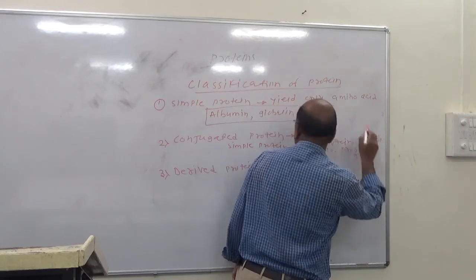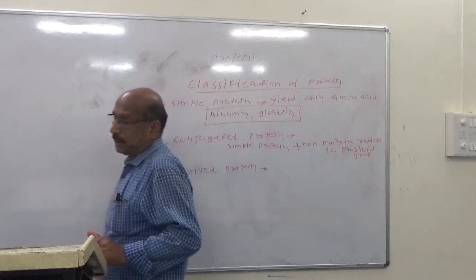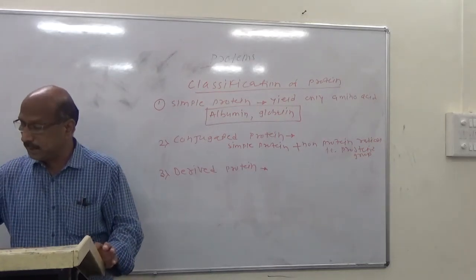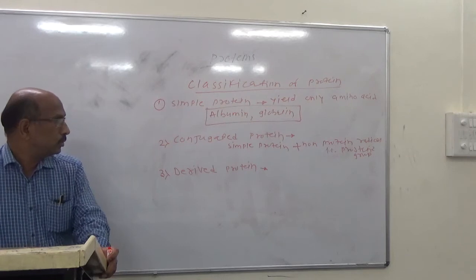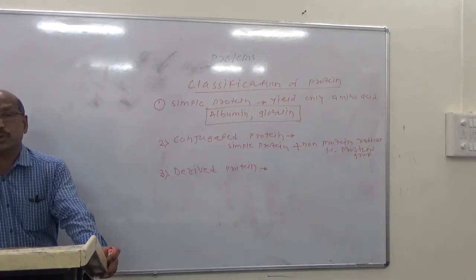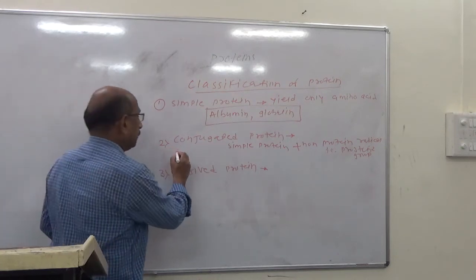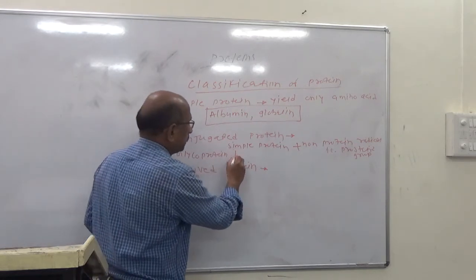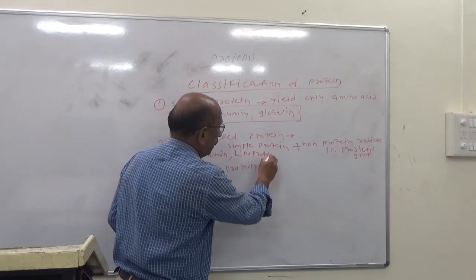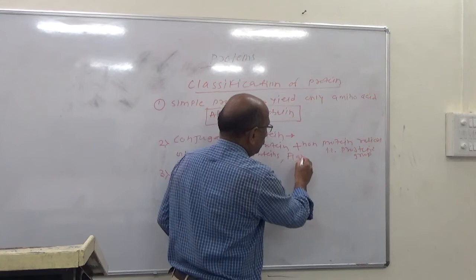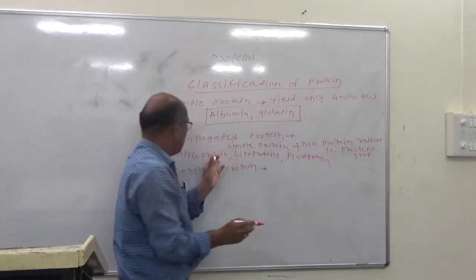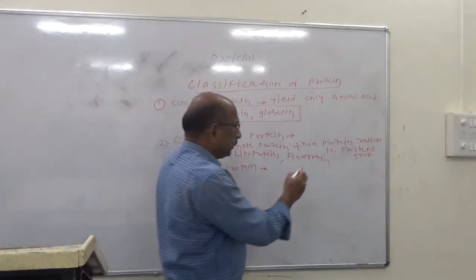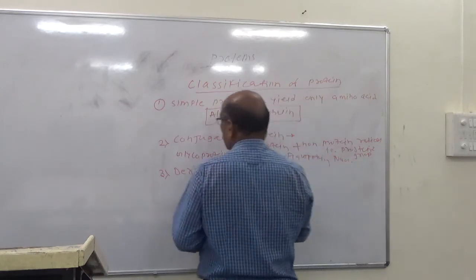So these are called conjugated proteins. Examples of conjugated proteins are glycoproteins, lipoproteins, nucleoproteins.